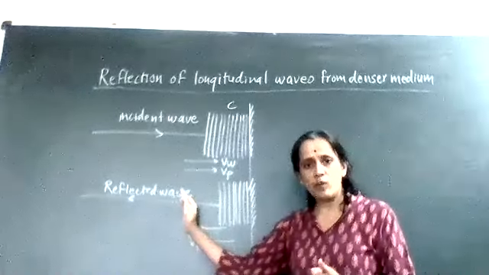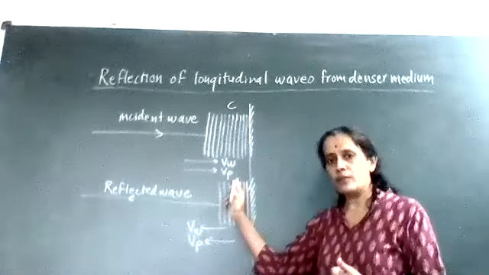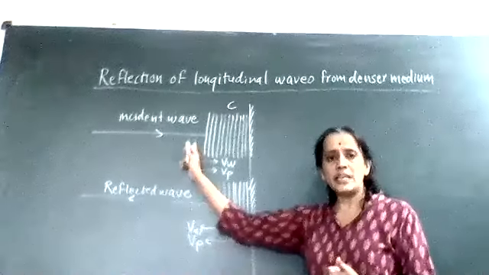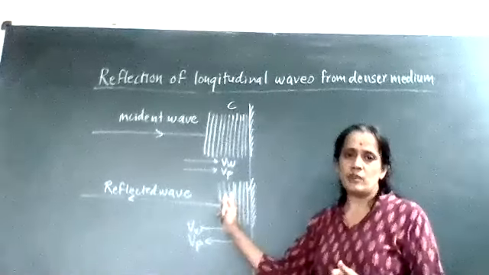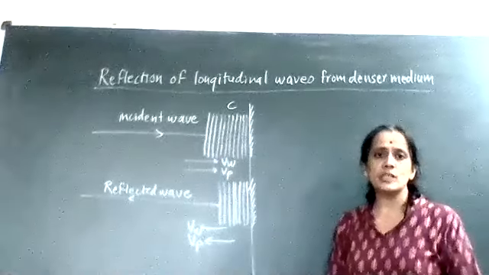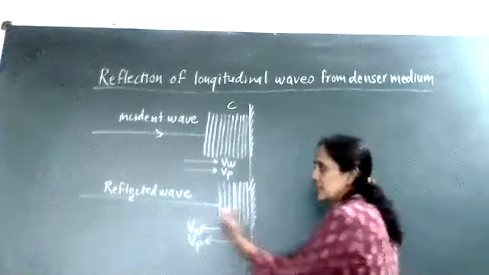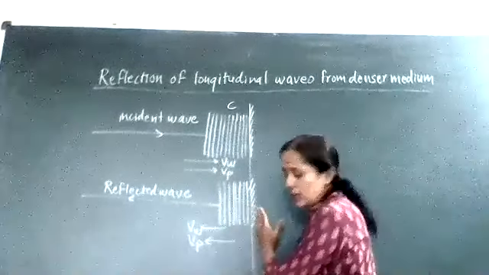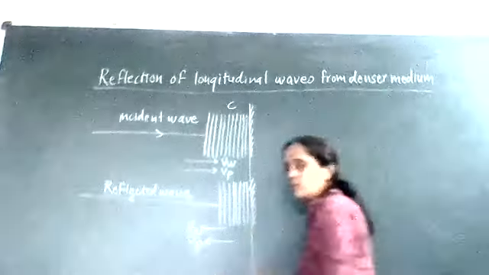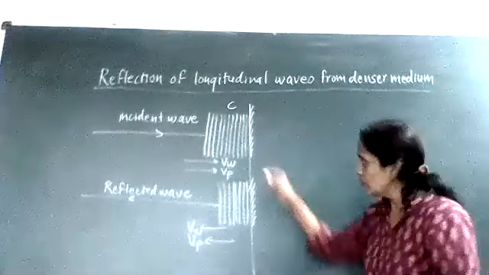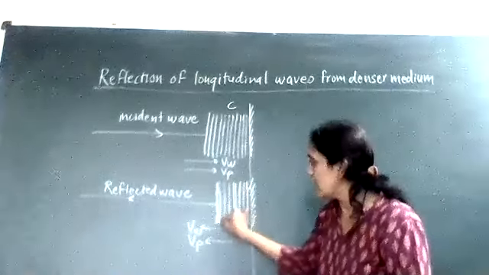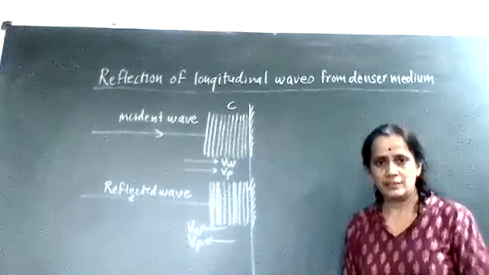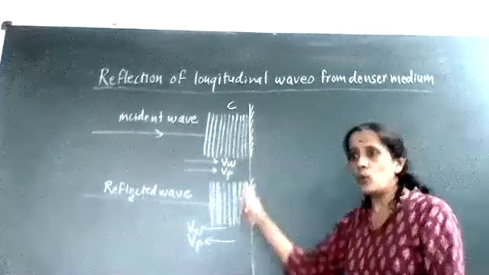Energy rebounds means what? Particle velocity and wave velocity both change direction. During incidence, particle velocity and wave velocity are both directed towards the rigid wall. After reflection, wave velocity and particle velocity both get reversed. Reversed means what? They will start moving away from the rigid wall. Therefore, compression will be reflected as a compression. Is it right? Means there is no change of phase.